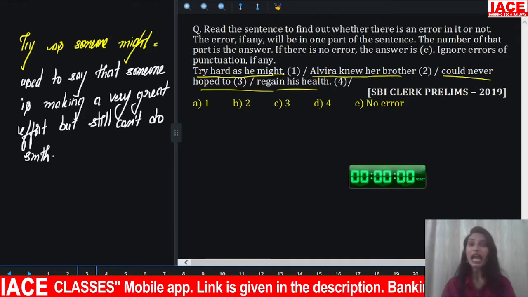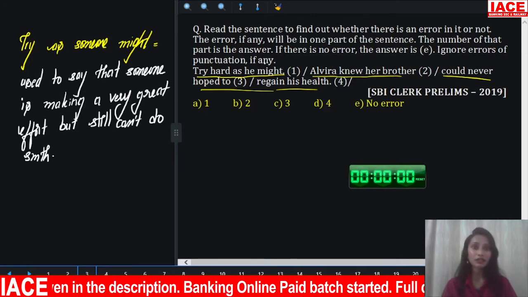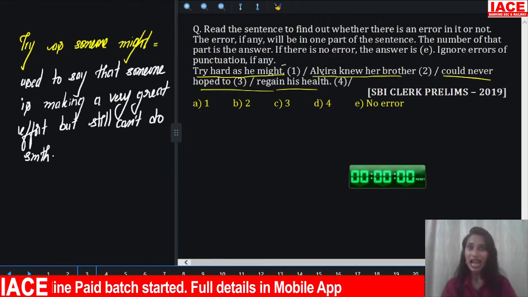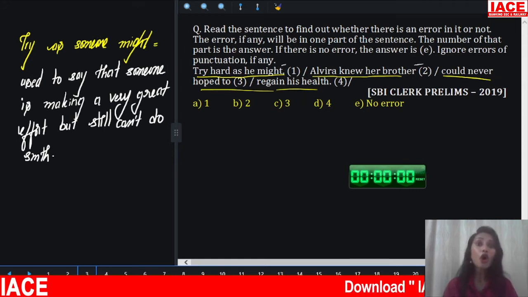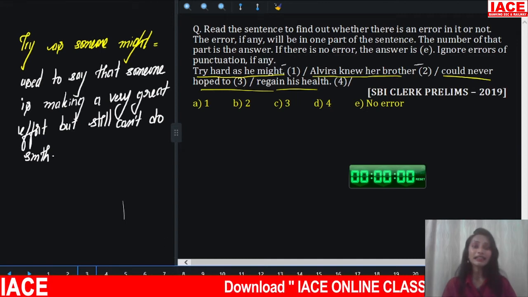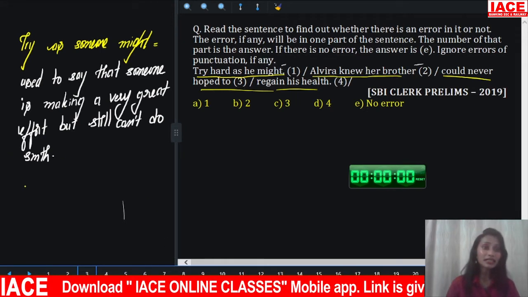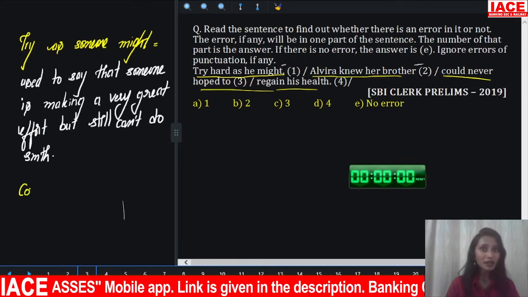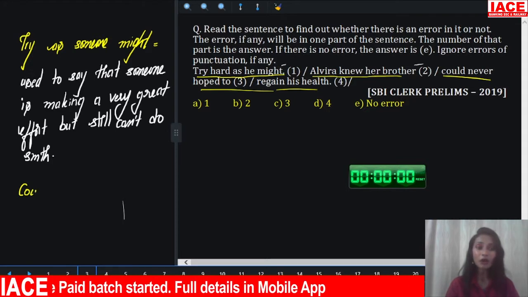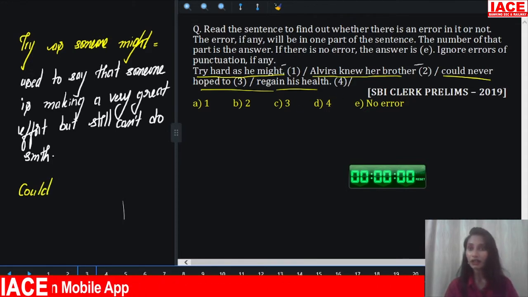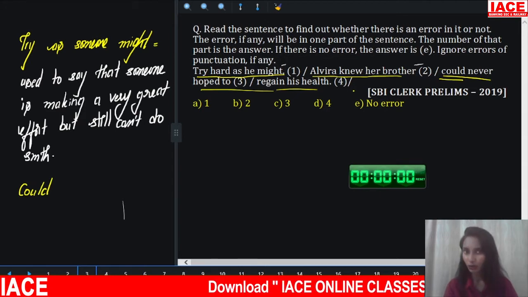Alvira knew her brother. So here there is no error. The first part is correct. Alvira knew, past tense. Her brother, correct. Her brother could never hope to regain his health. Here there is a grammatical error. We learnt that auxiliary verbs are of two types, primary auxiliary verbs and modal auxiliary verbs. Here could is a modal auxiliary verb. A modal auxiliary verb can never act as a main verb, unless need, dare and used to.